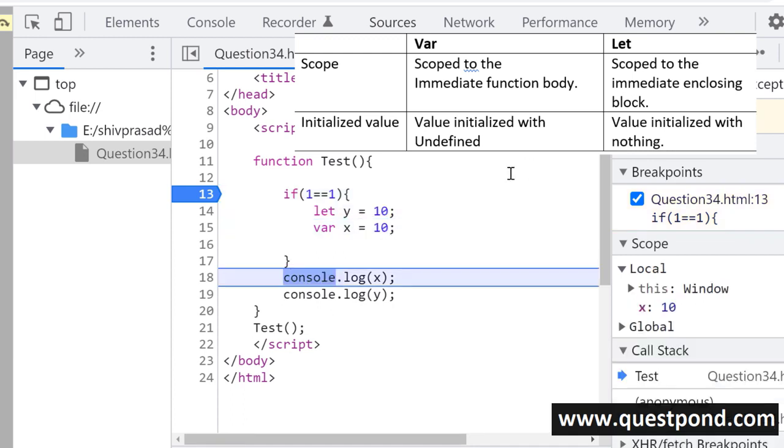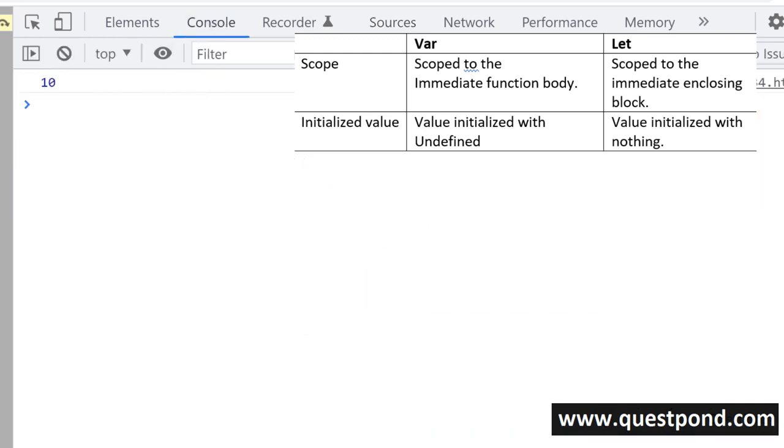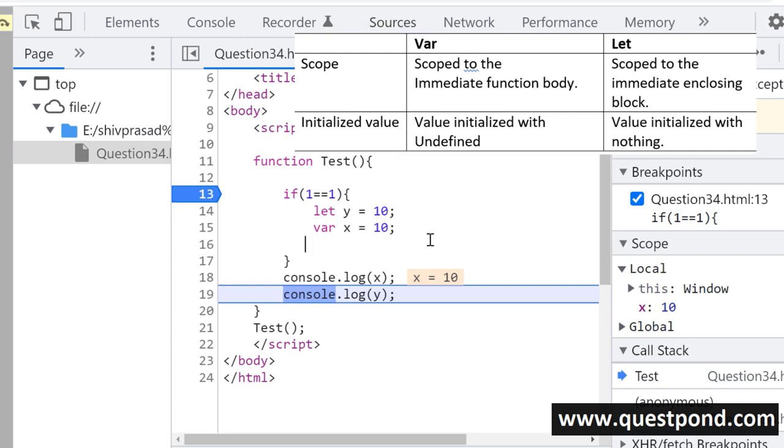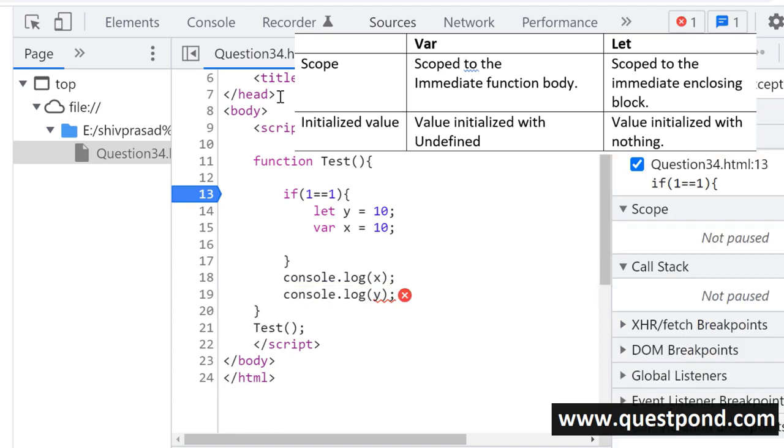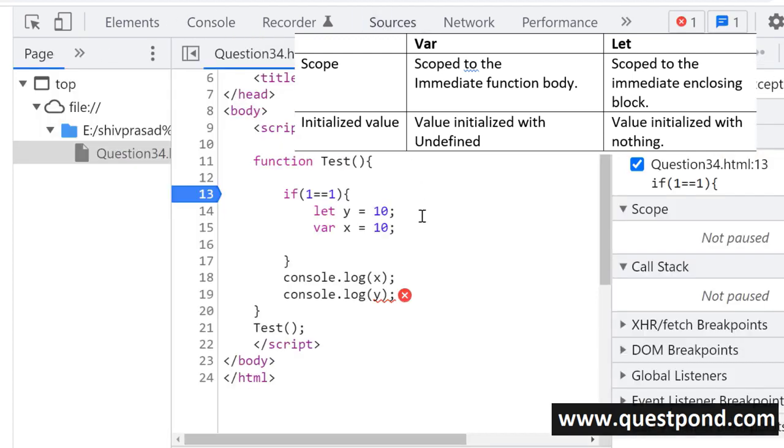And now outside, when I try to access x, x will be available because the scope is now at the function level. So if you run this, there is no problem, getting the output. The x is 10, right? But now if you see y, you won't be able to access it. You can see we have got an error here saying that y is not defined, right? So in other words, y's scope was only from here to here. But in case of x, the x went to the function scope.